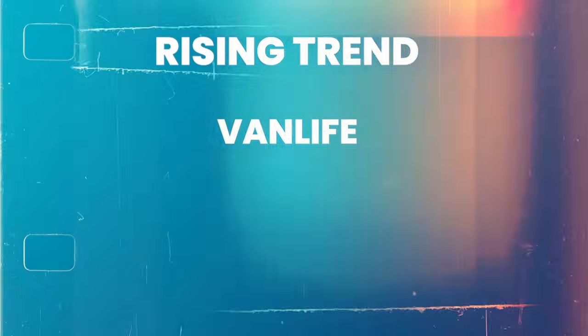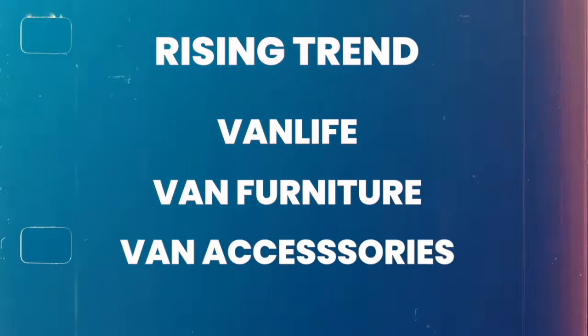Now, with some of the other products, for example, let's say there's a search for ergonomic office chairs, you can make a YouTube video review about it, especially if you want to invest in that chair, or you can also just look at some of the products that you already have in the house that happen to also be trending on Amazon. If you're, for example, seeing a rising trend in van life or van furniture or van accessories, you can also create a guide on Notion or an ebook about building a van if that's something you have experience in.